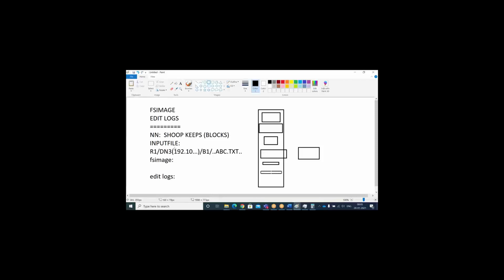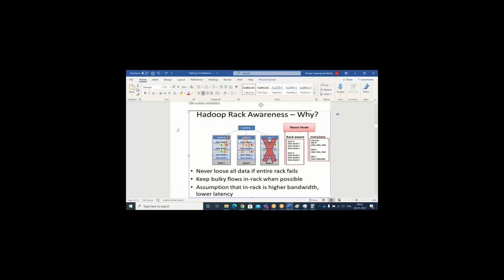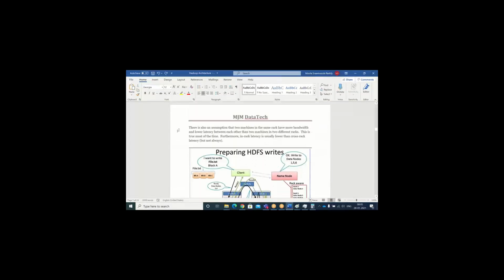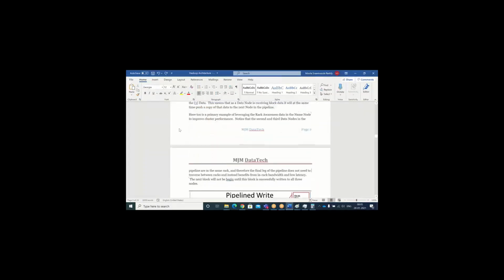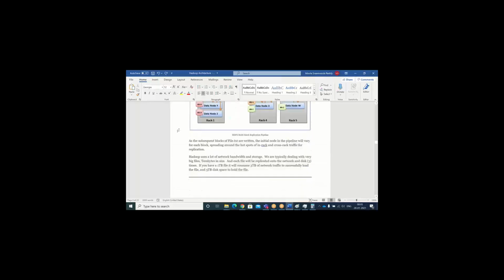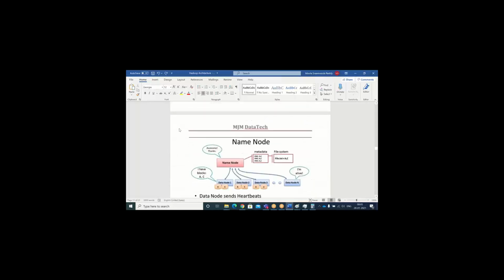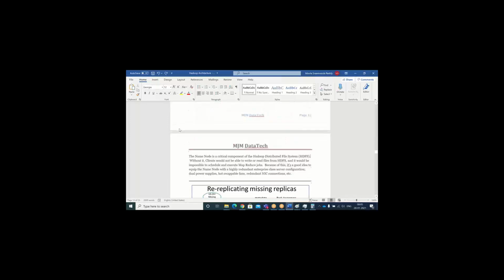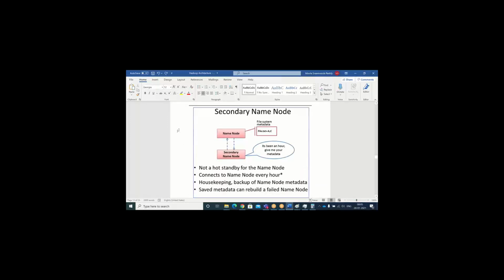The responsibility of the secondary name node is maintaining the fs image and edit log. See here, the file system metadata is nothing but the fs image.